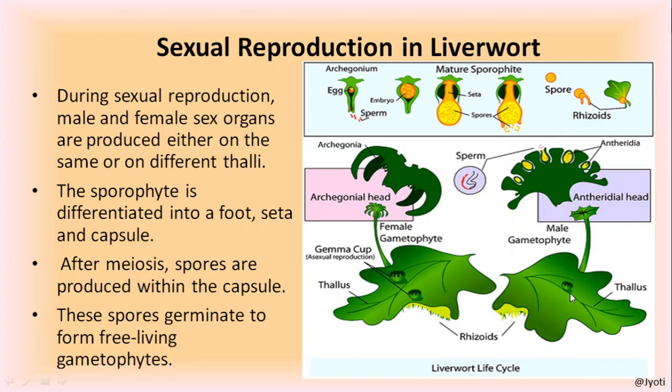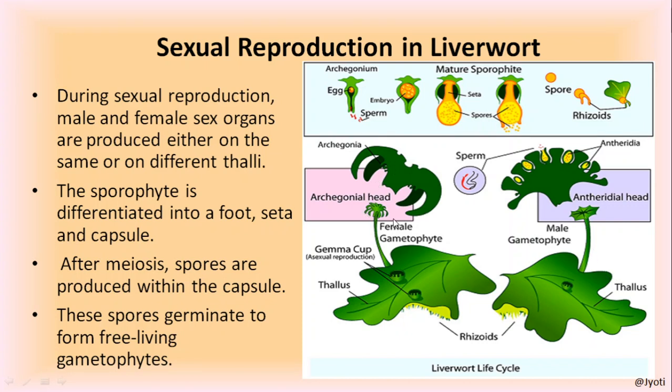Similarly, the male gametophyte is developed from the thallus. So the male gametophyte develops a leafy structure at its terminal part, and that is called antheridial head. So am I clear? So this is the thallus. The thallus develops, upon sexual maturity, the female gametophyte and male gametophyte.